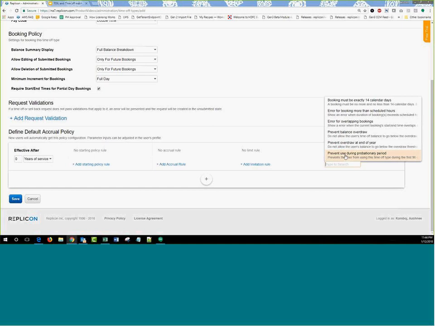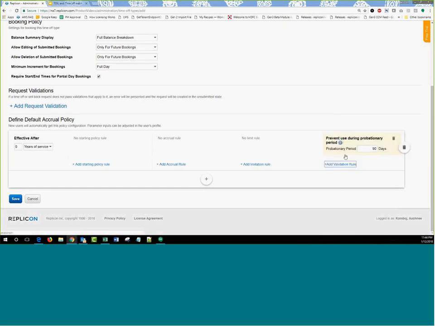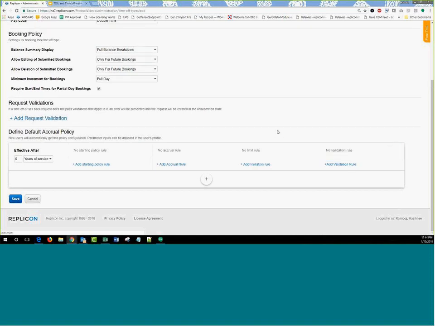So if you have a start date for a user, you set up your probationary period, and post that is when these people will be able to take time off using that time off type. If you take time off during your probationary period, it's going to give you an error. It will say that you are in your probationary period and you cannot book this time off type right now. So that's something we've added for you in terms of the validation rules, and in terms of accruals and limitation rules, so you can make use of that as and when you want.